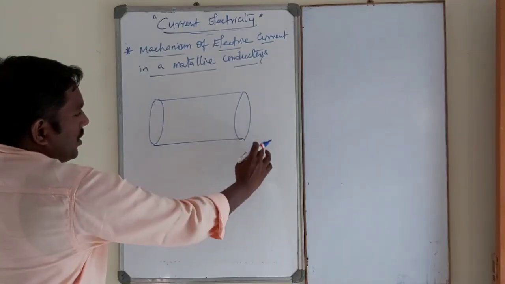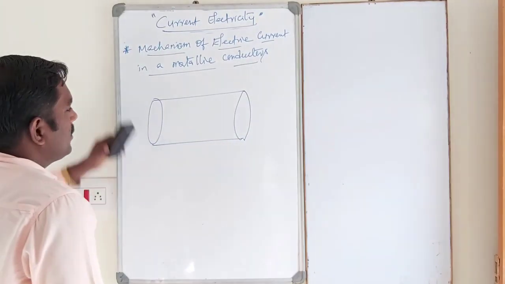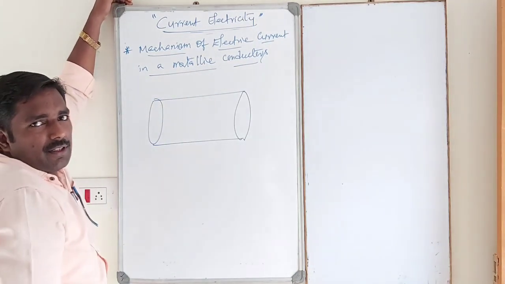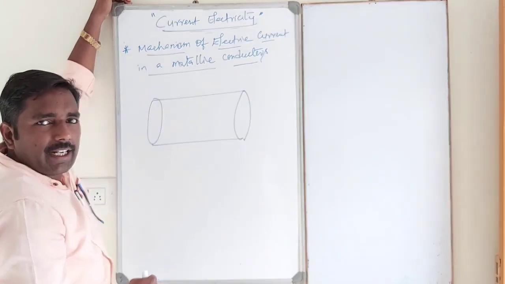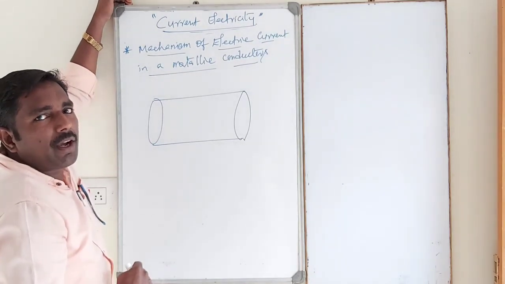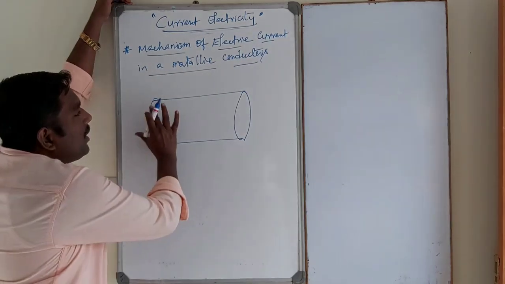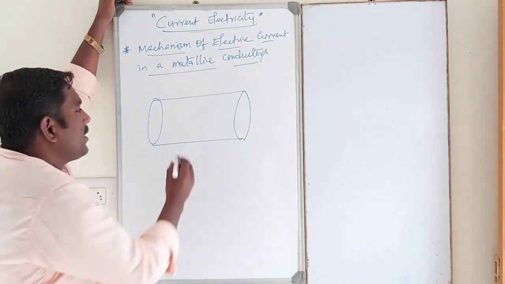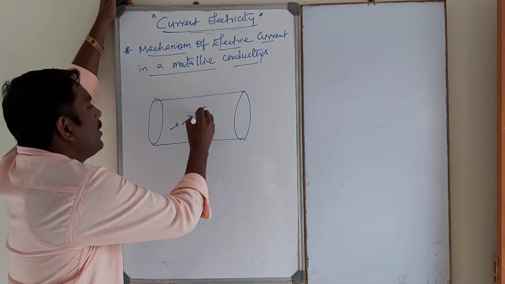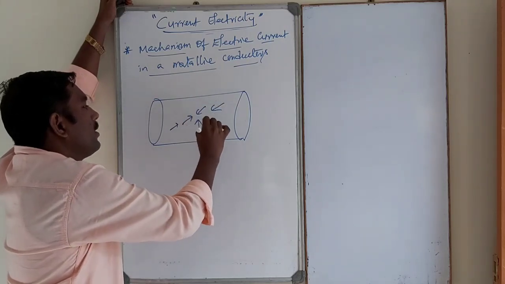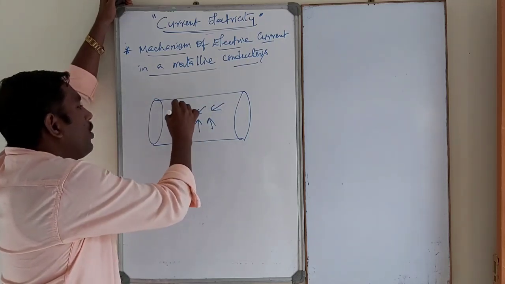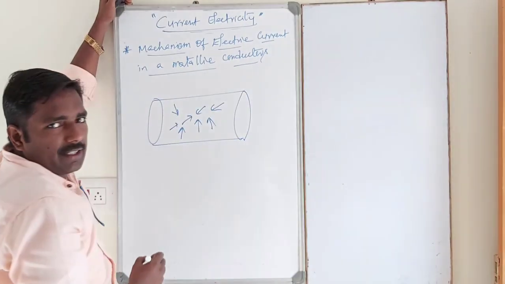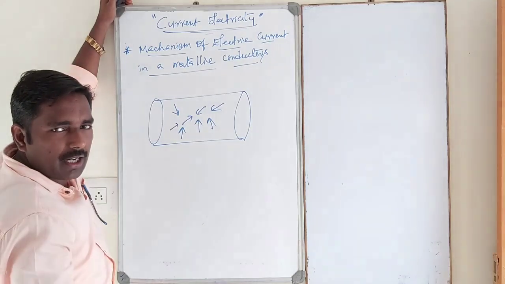There is no potential difference applied, so there is no electric field. So the current in the conductor is zero, because in metallic conductors a number of free electrons are moving randomly like this and collide with the positive ions, walls of the conductor or neighboring atoms.